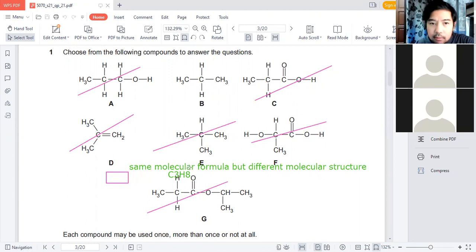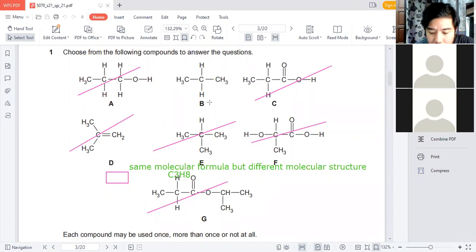The answer is, where is it? C3, 1, 2, 3. Okay, 1, 2, 3, 1, 2, 3, 1, 2, 3, 1, 3, 6, 7, 8.